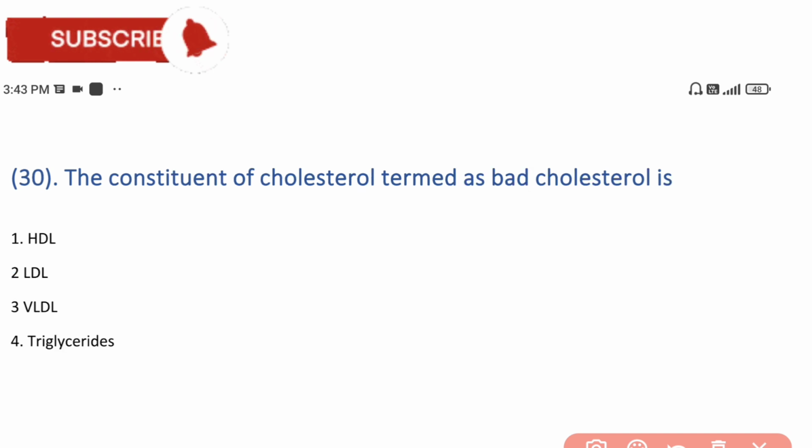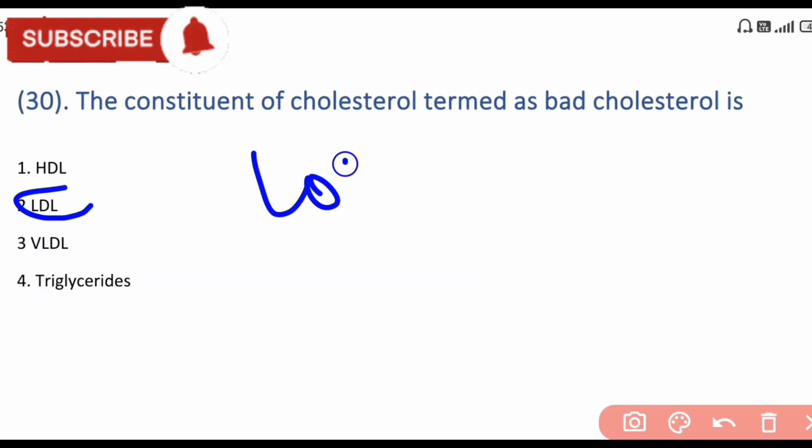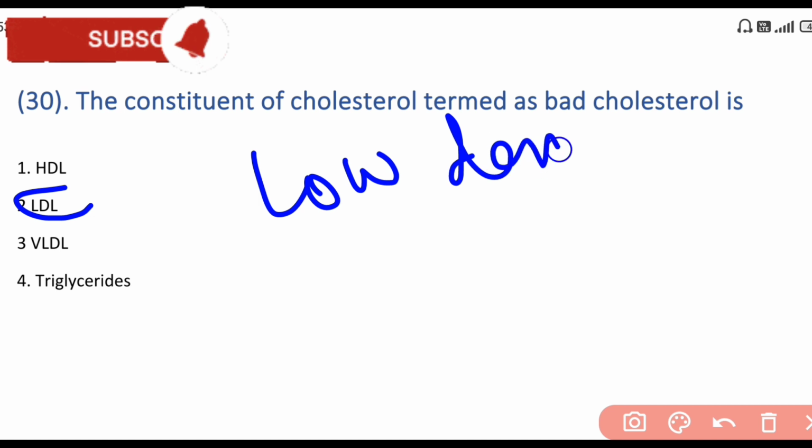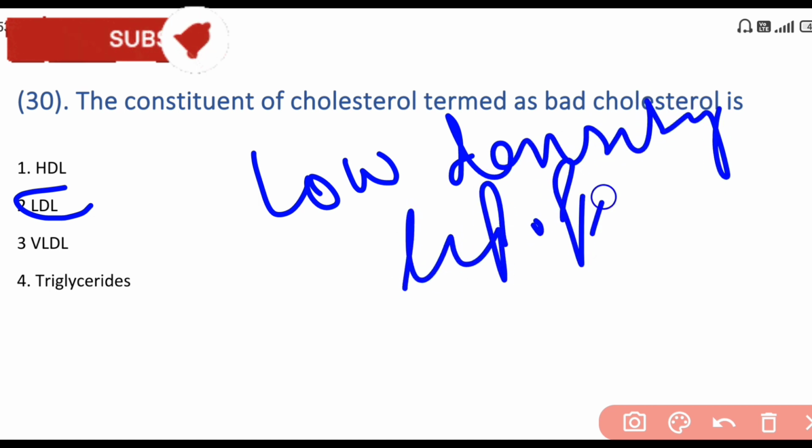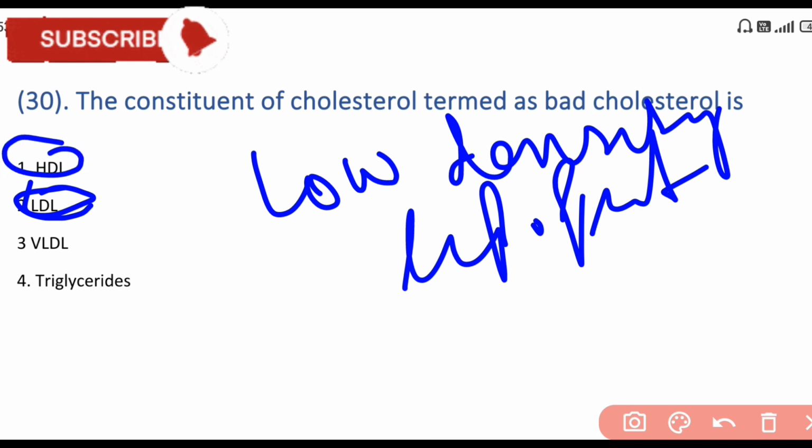Next is the constituent of cholesterol termed as bad cholesterol. Which of the following is known as the bad cholesterol? LDL, low density lipoprotein. LDL is a bad cholesterol, HDL is a good cholesterol. So, the answer for bad cholesterol is LDL.